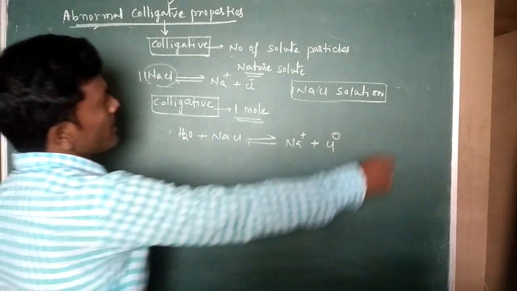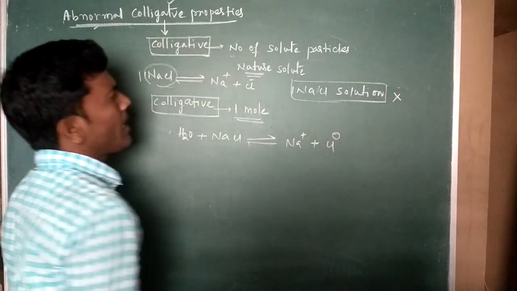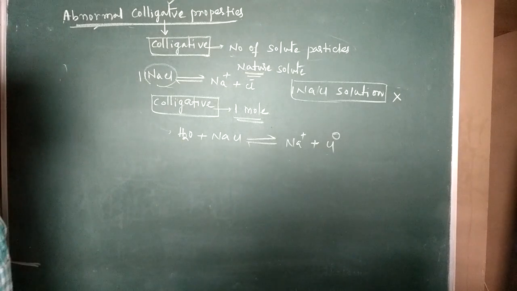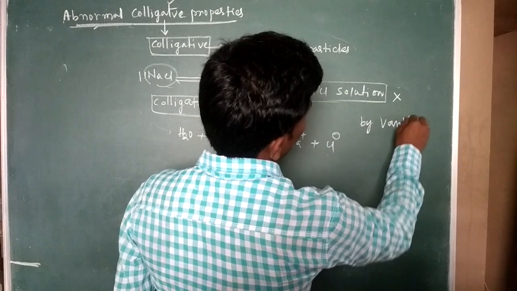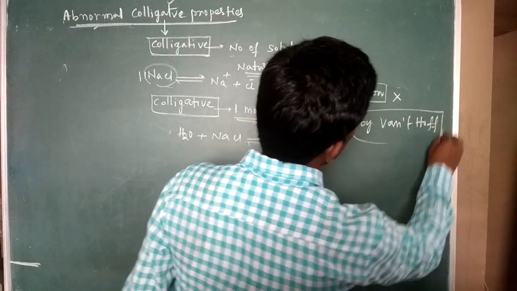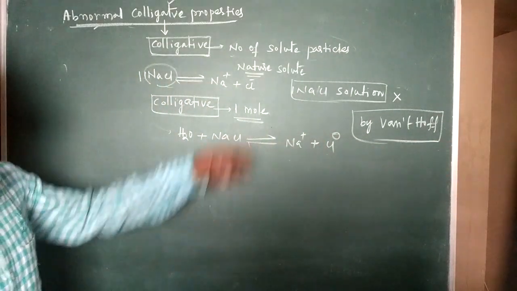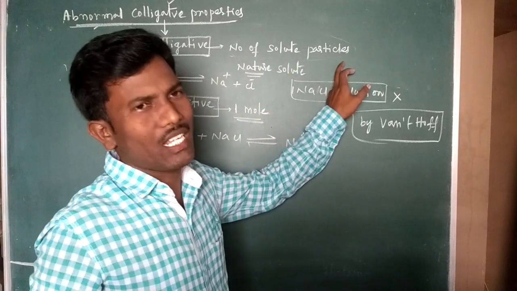But these colligative properties are modified a little bit by Van 't Hoff. According to Van 't Hoff, the colligative properties do not exactly depend on the number of solute particles.